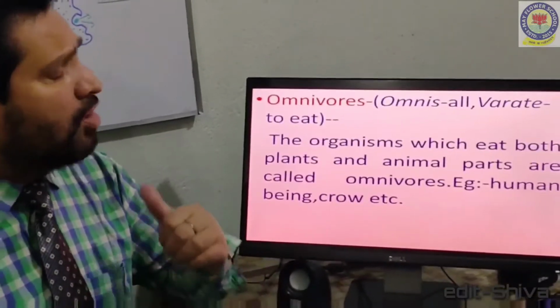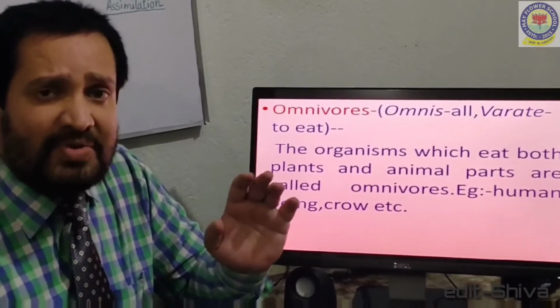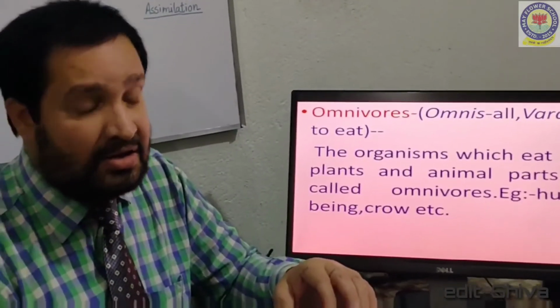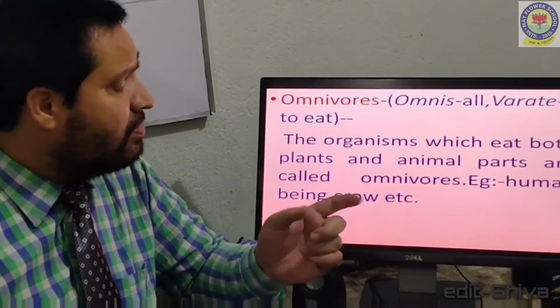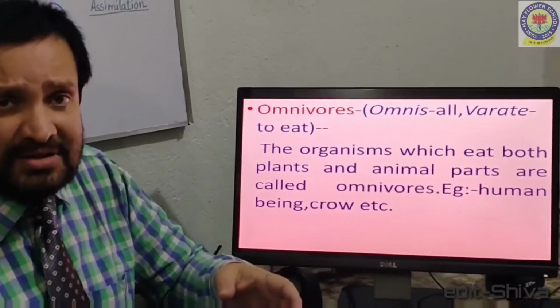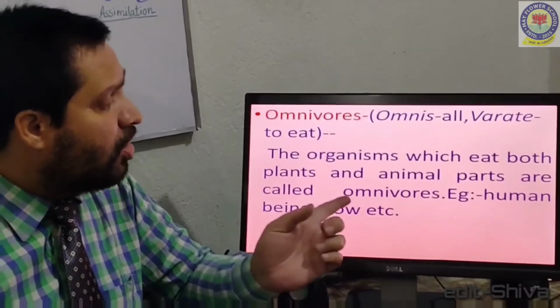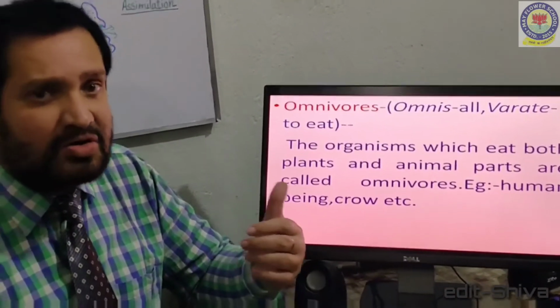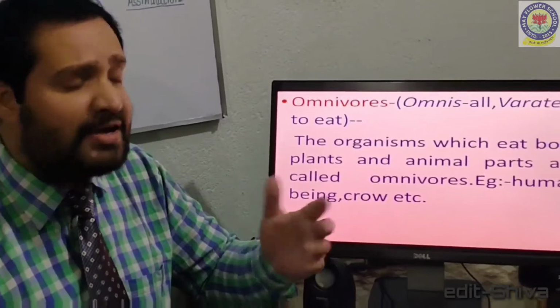And the third one is omnivores. Omnis means all, vorare means to eat. The organisms which eat both plants and animals are called omnivores. As for example, human being, crow, pigs, etc.